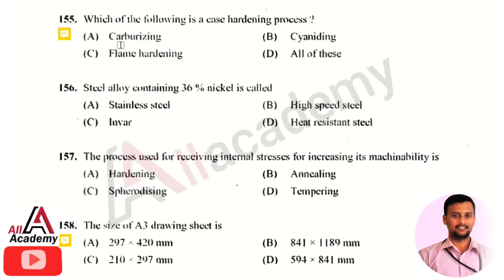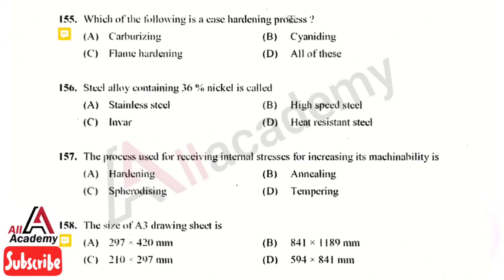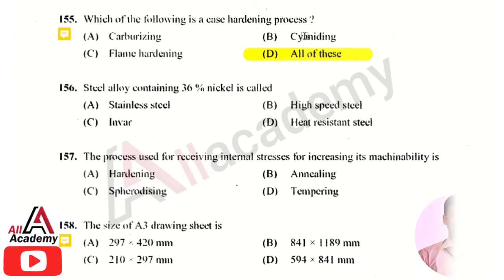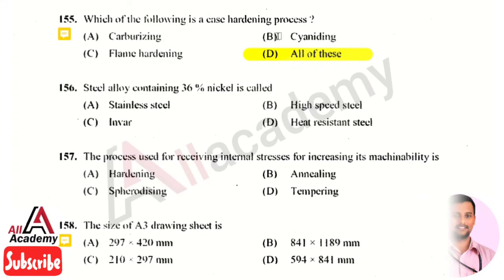And the next question is, which of the following is a case hardening process? The right answer is option 4. All of the above: carburizing, flame hardening, cyaniding. All these come under the case hardening process.